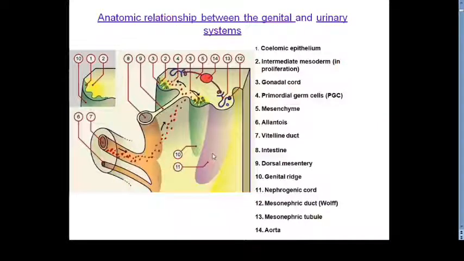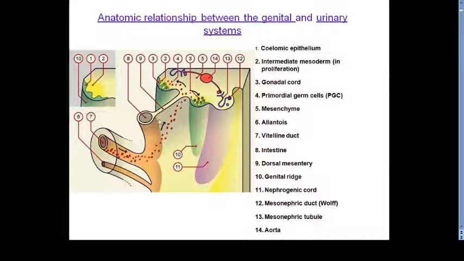Now after the folding of the embryo, especially the lateral folding of the embryo, this intermediate mesoderm will be seen as a longitudinal elevation. You can appreciate here, this is a longitudinal elevation present in relation to the posterior abdominal wall on either side of the developing dorsal aorta, or you can say the attachment of the mesentery.